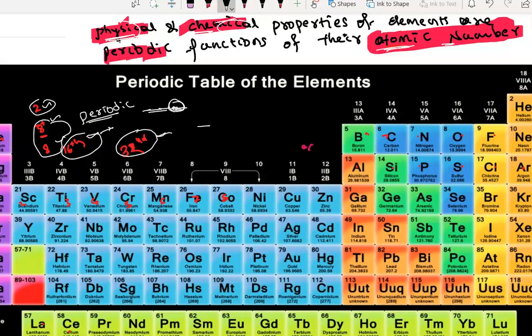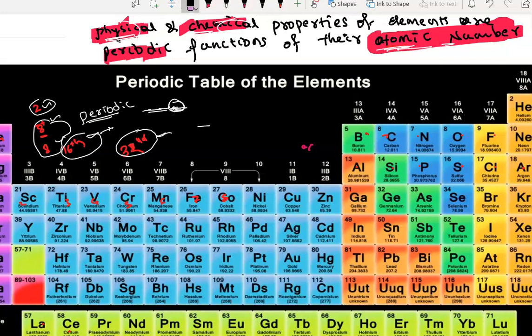This is the law given by Henry Moseley. So the only difference between Mendeleev and Henry Moseley is that Mendeleev used atomic mass here. This guy is using atomic number. And I already told you what is the difference and why Mendeleev failed, because he used atomic mass, right? I told you what is the difference between atomic mass and atomic number. Okay. Shall we begin this?